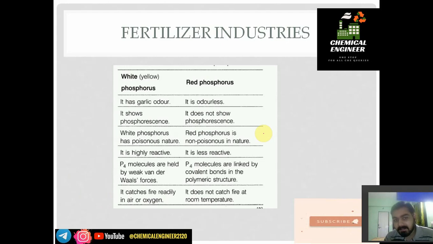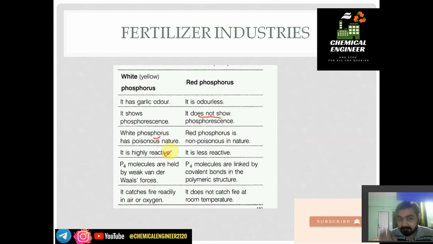This is a comparison between yellow phosphorus, also known as white phosphorus, and red phosphorus. Red phosphorus is the stable one. It is odorless and does not show phosphorescence. What phosphorescence is, is question 1 of this video. Red phosphorus is non-poisonous while white phosphorus is poisonous.